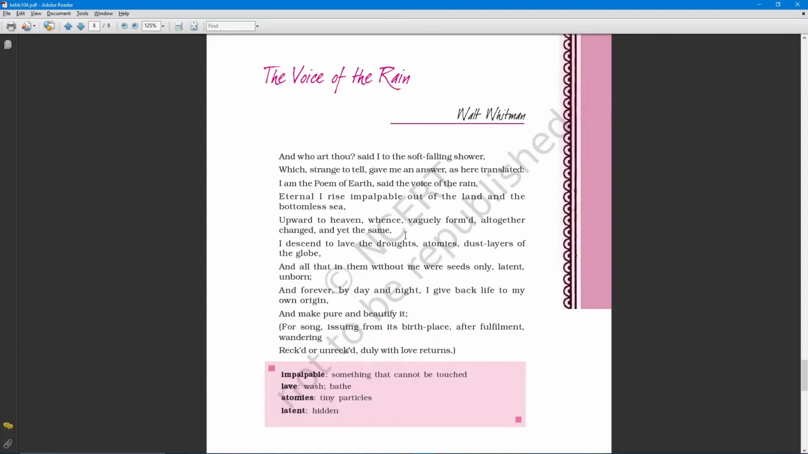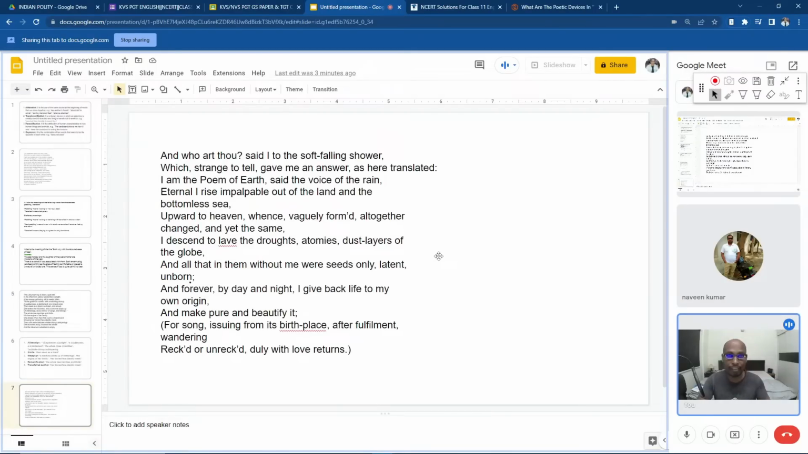When it reaches heaven, it can stay there permanently, but it says, "I descend to lay the droughts, atomies, dust layers of the globe." When it went to heaven, why does it come back? What is the reason it should come back? It says, I come back from heaven, I descend to lay the droughts. It wants to clear the droughts and the famines of planet Earth. If it doesn't come, what will happen? The entire planet Earth will suffer from droughts and famines.